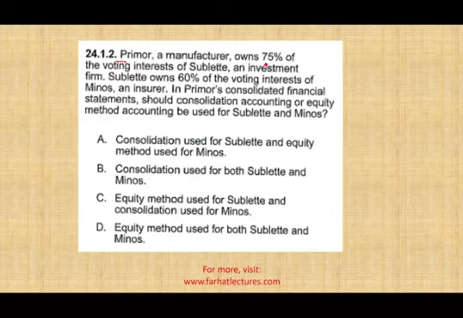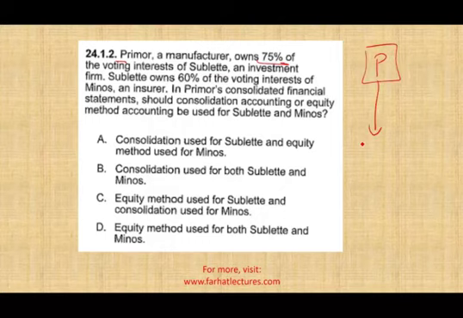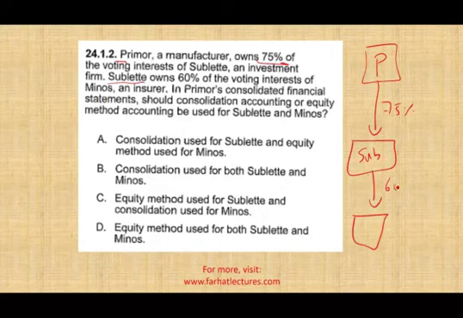P, a manufacturer, owns 75% of the voting interests of S, an investment firm. So we have P here, and P owns 75% of the sub. Do they have control? Yes, they do. Do they have to consolidate? Yes, they do. S owns 60% of the voting interests of M. So this sub owns 60% of M.